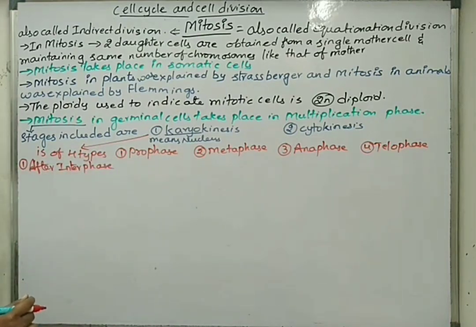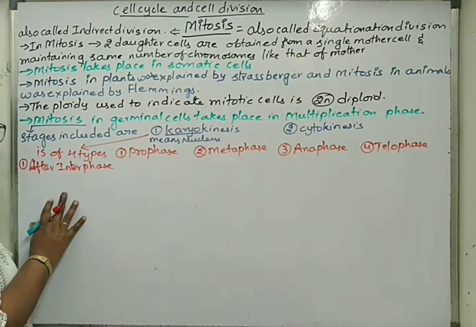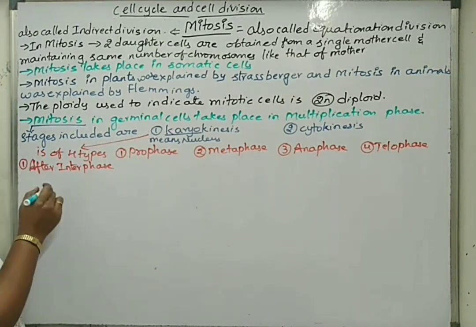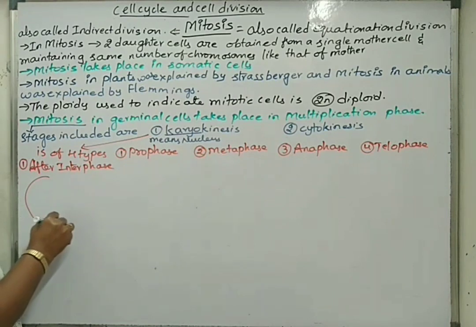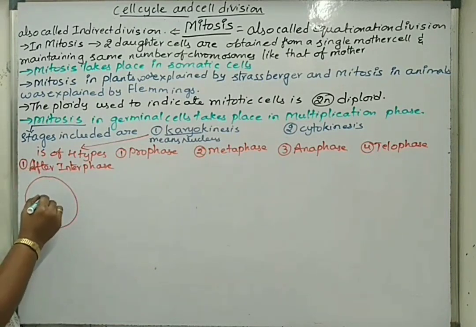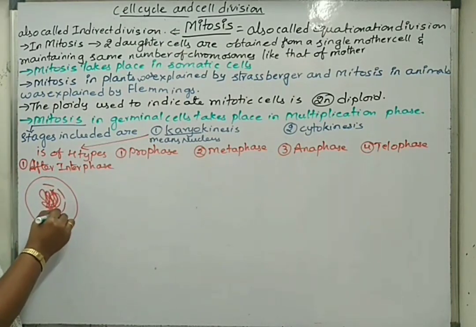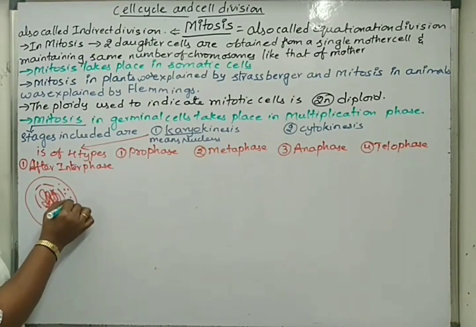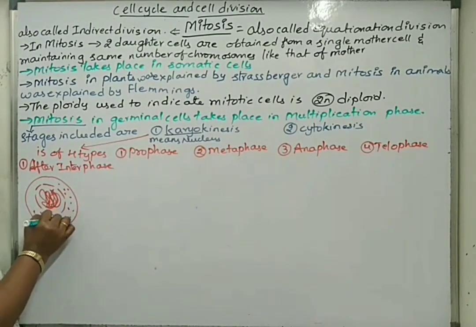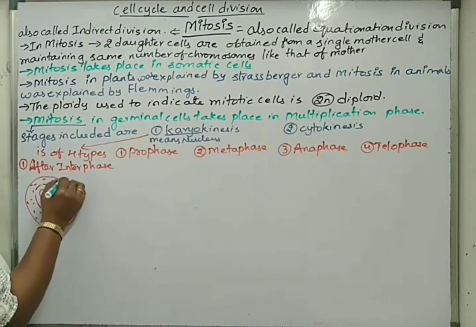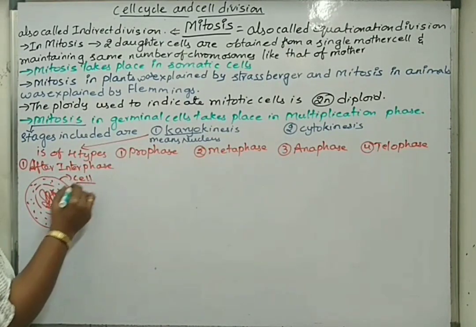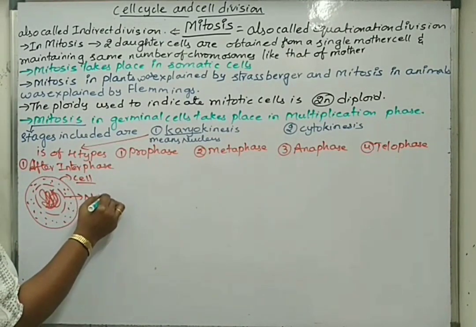During interphase also, the cell will have all the cell organelles, nuclear membrane, etc. We will draw one small diagrammatic representation of that. Think that these are chromatin material, like this, covered by nuclear membrane, and there will be cell organelles and cytoplasm here. So this is the cell, and this is the nuclear membrane.